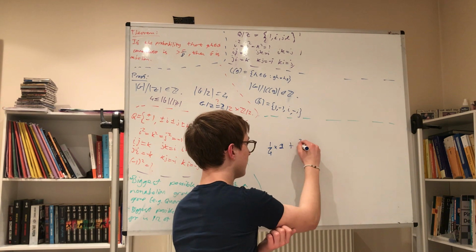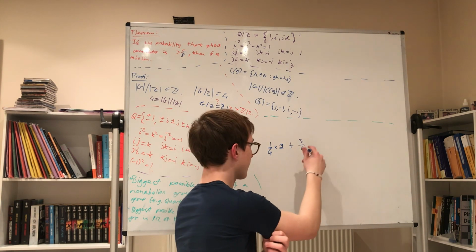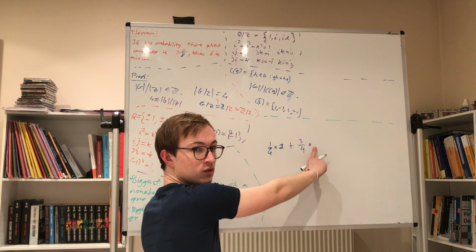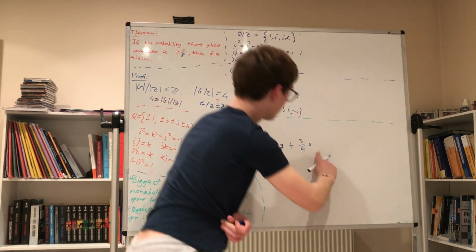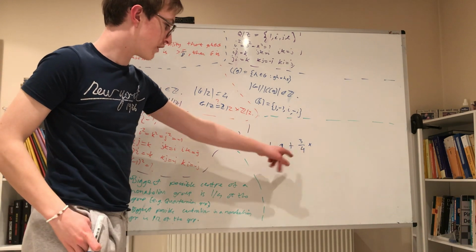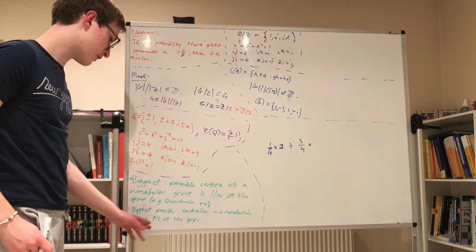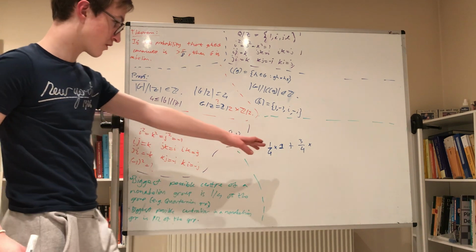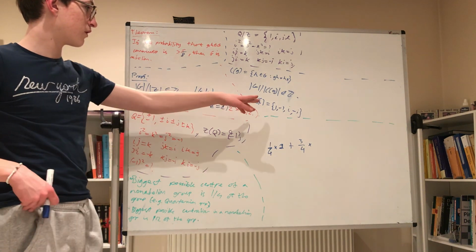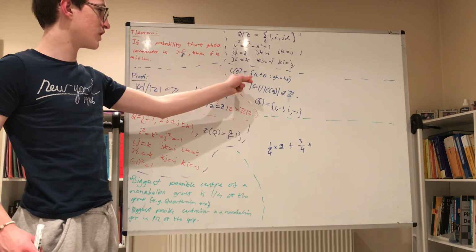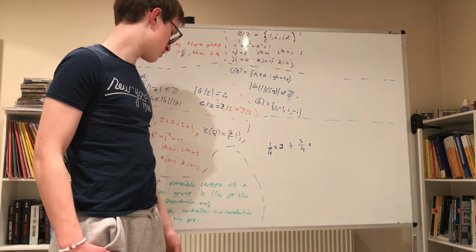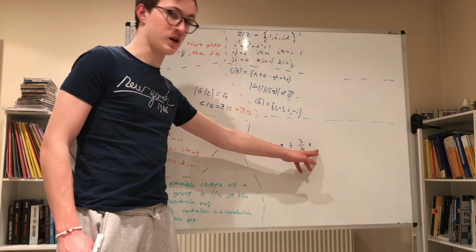Plus, well, if it's not in the center, that's 3/4, times, well, what's the biggest possible? Here's where this piece of information comes in, because when it's not in the center, the biggest possible centralizer is 1/2. Given that G is not in the center, the biggest probability here is 1/2.